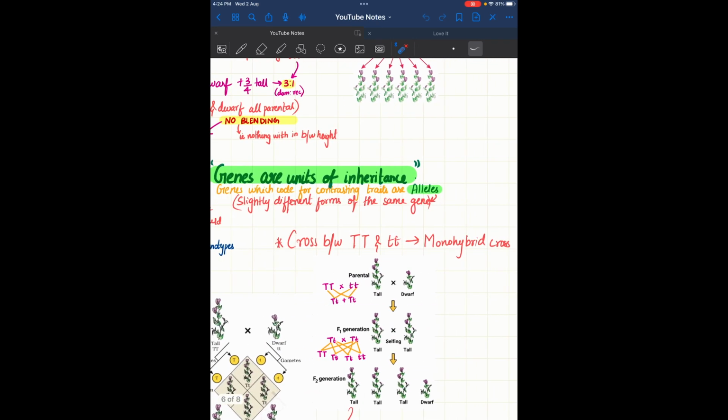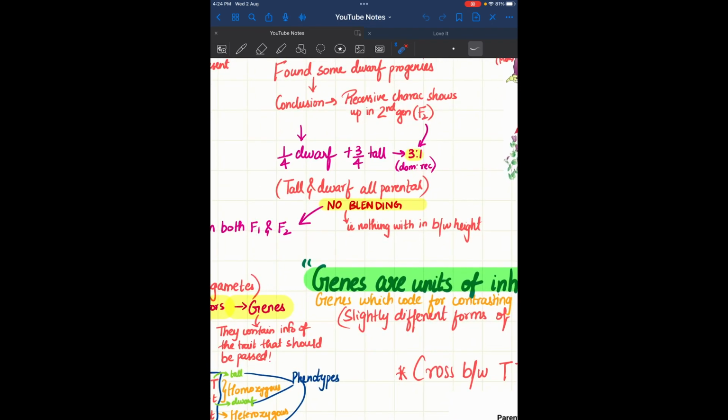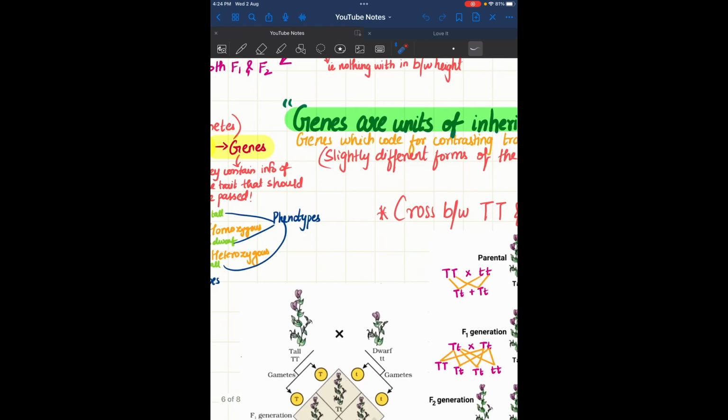A cross between T that is dominant and recessive, that is the tall here and the dwarf here, is the monohybrid cross. What does mono mean? One, we know. That is one character. Next we have dihybrid, that comes when there are two characters. We will come to that next. Now I told, right, here we have 1/4 dwarf, 3/4 tall, 3:1 dominance to recessive.